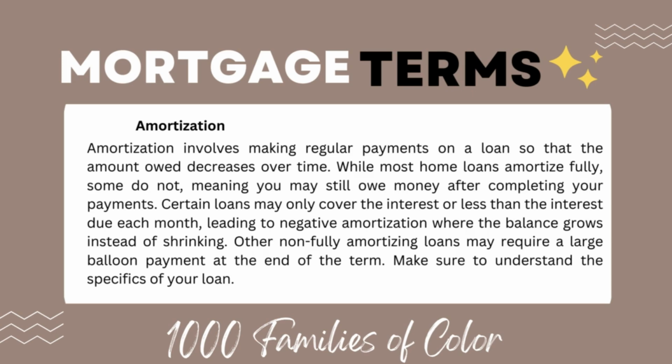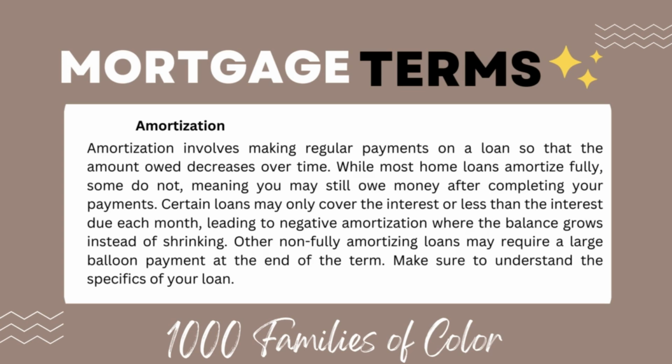Amortization. Amortization involves regular payments on a loan so that the full amount decreases over time. While most home loans amortize fully, some do not, meaning you still may owe money after completing your payments.